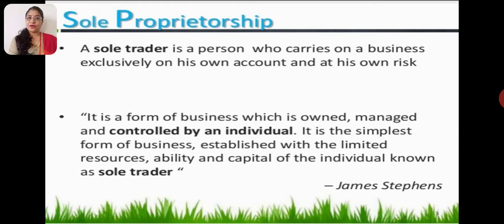Now, the meaning of sole proprietor you already know. A sole trader is a person who does this business, and the business is called sole proprietorship. He is a person who carries on a business exclusively on his own account and at his own risk. There is no one to share the risk. There is no one to contribute to the capital. What is the definition of sole trader? It is a form of business which is owned, managed and controlled by an individual.